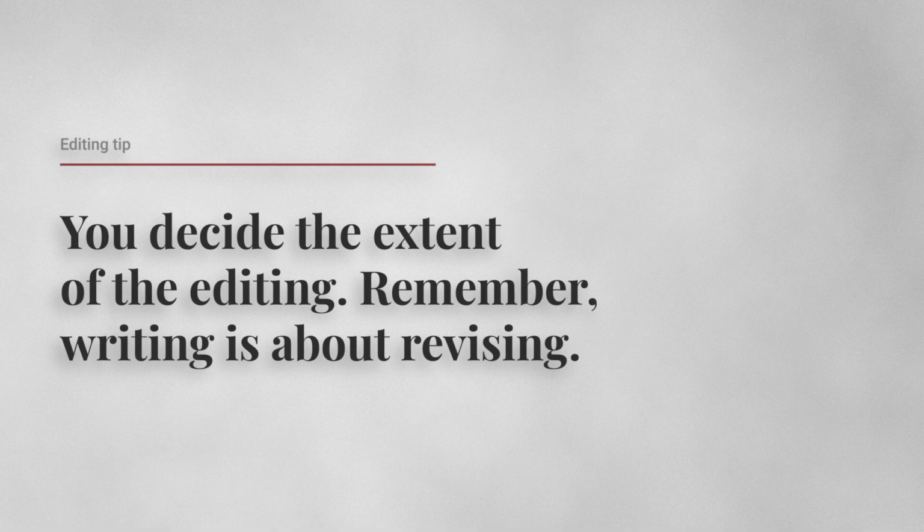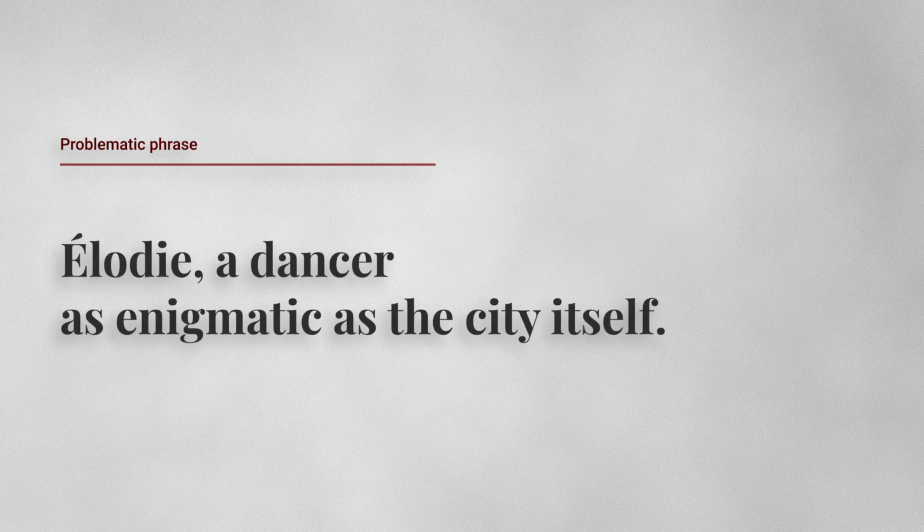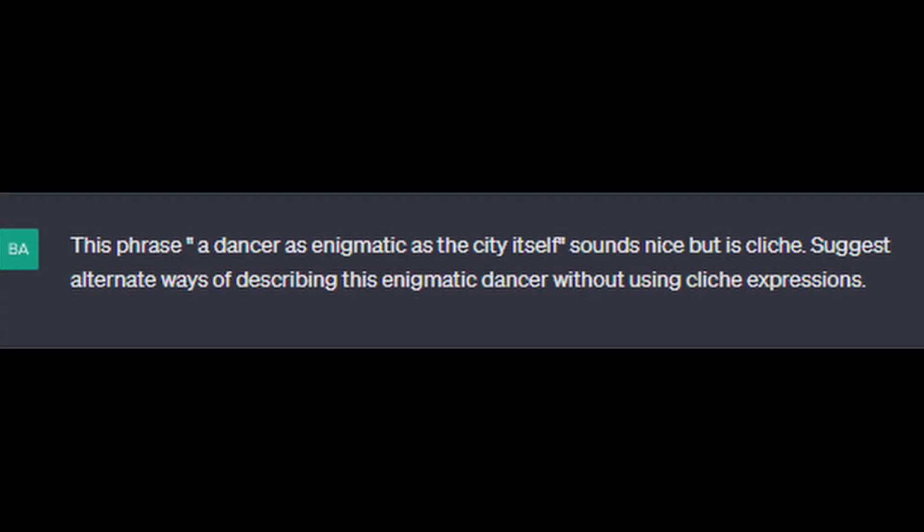If I were more serious about this story as a work of literature, I would refine the phrases much further. But for our purposes with this story, I'm comfortable in sticking with purveyors of the unseen. Problematic phrase. Elade, a dancer as enigmatic as the city itself. Here's how I responded to ChatGPT about that phrase. That sounds nice, but is cliche. Suggest alternate ways of describing this enigmatic dancer without using cliche expressions.